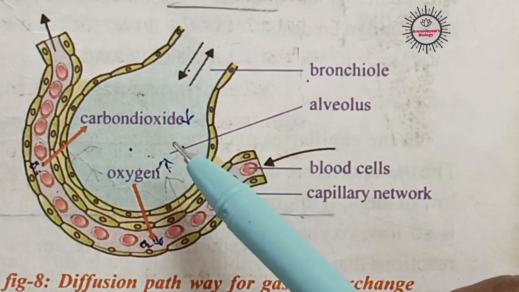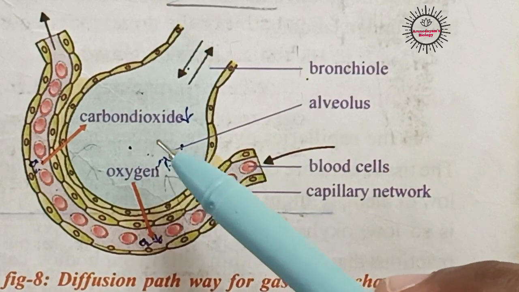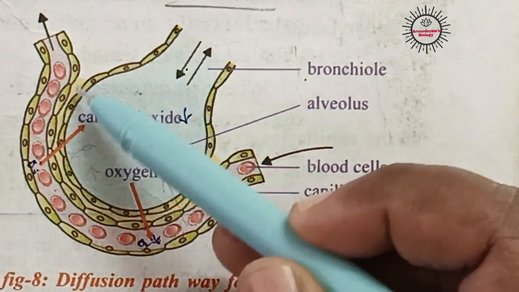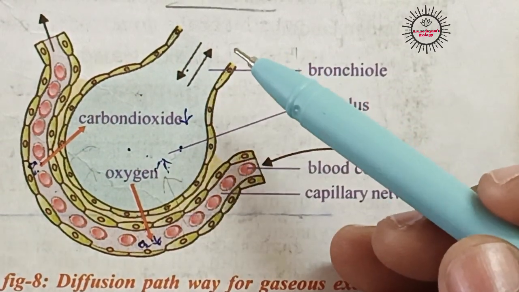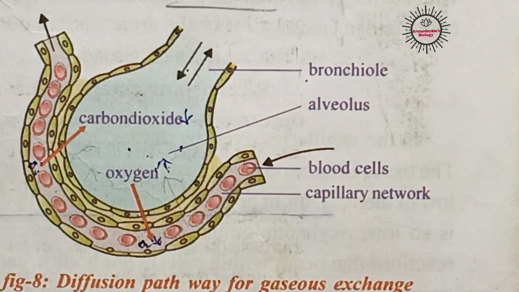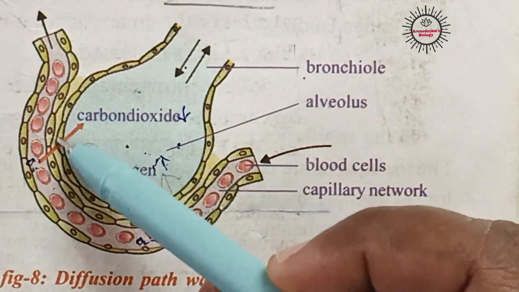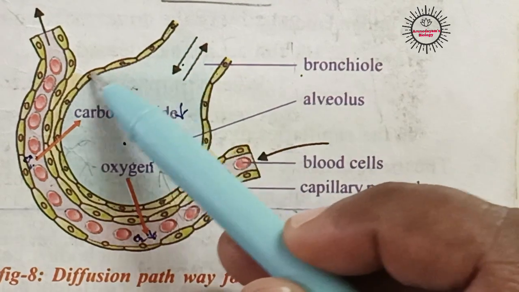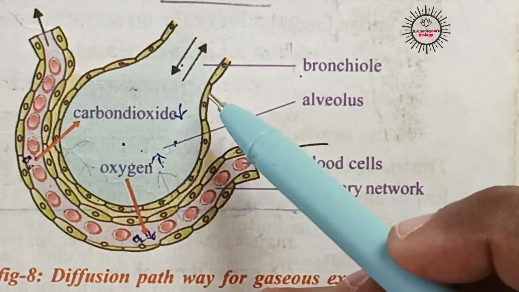Listen, this is an alveolus. This is one alveolus. Like this, so many millions of alveoli are present in lungs. This is a bronchiole. Bronchiole ends with a balloon-like structure called alveolus. Already we have learnt that our respiratory organs contain a thin and delicate surface for exchange of gases, isn't it? Like that, here also the alveolus is covered with a very thin and delicate membrane for exchange of gases.